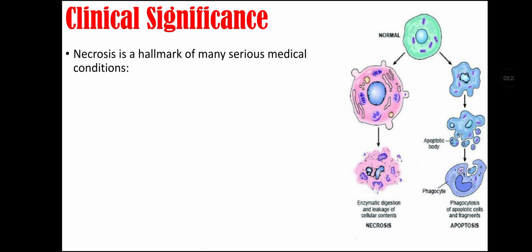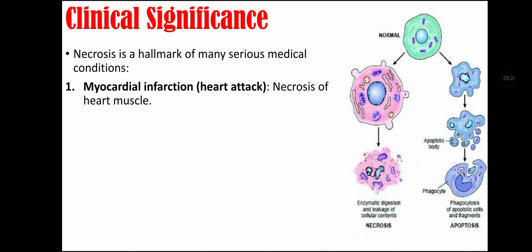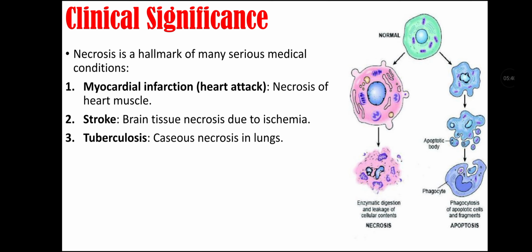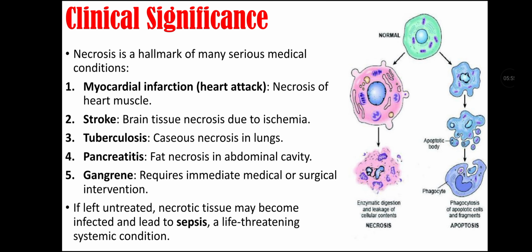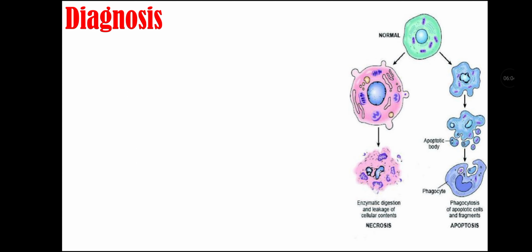Clinical significance of necrosis. Necrosis is a hallmark of many serious medical conditions. First, myocardial infarction or heart attack. In this, there is necrosis of heart muscle. Second, stroke, in which there is necrosis of brain tissue due to ischemia. Third is tuberculosis, that is caseous necrosis in lungs. Fourth is pancreatitis, that is fat necrosis in abdominal cavity. Fifth is gangrene, that requires immediate medical or surgical intervention because it can spread. If left untreated, necrotic tissue may become infected and lead to sepsis. That is a life-threatening systemic condition.